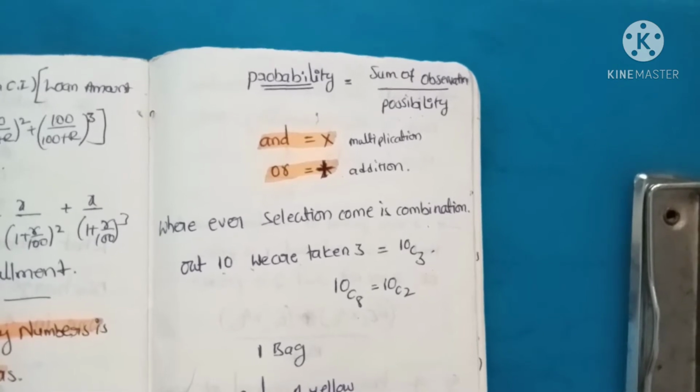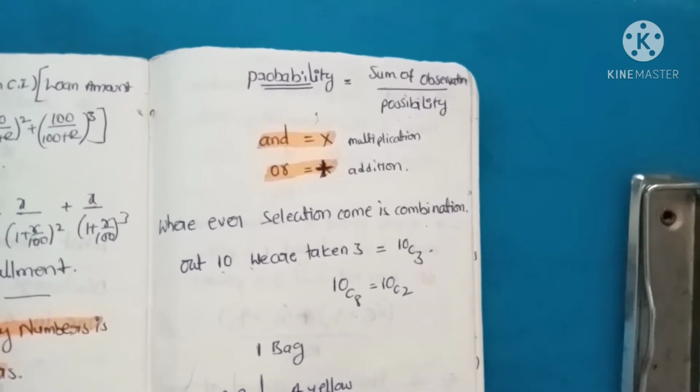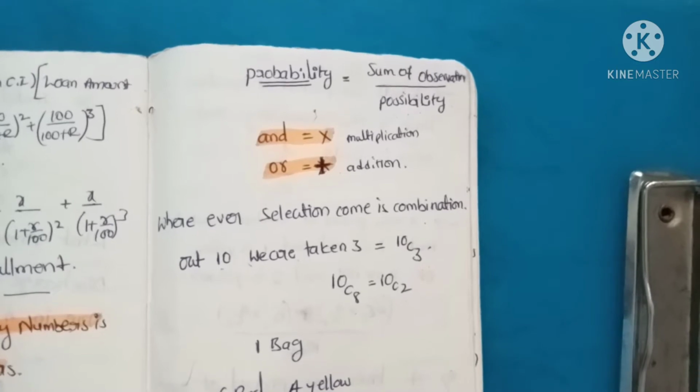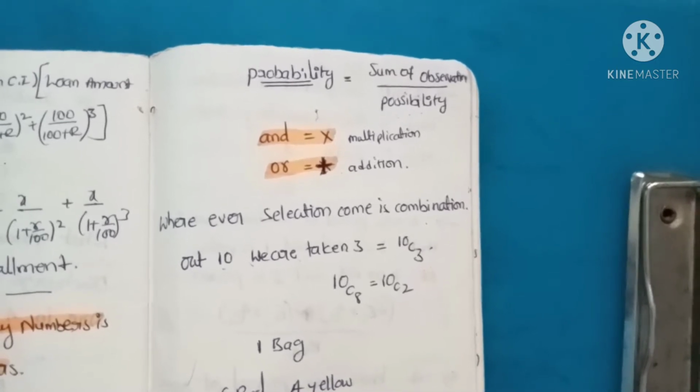Today our topic is probability. Probability is nothing but the sum of observations by possibilities, and it is nothing but multiplication or addition. Just remember these points: multiplication or addition.